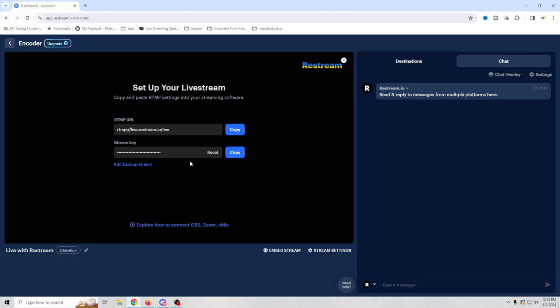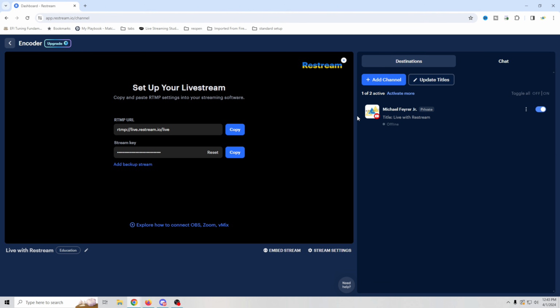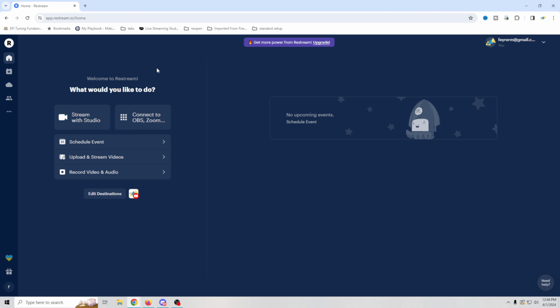They were known for being able to stream here, and then it would stream to multiple destinations for you, so your actual internet connection doesn't have to get stressed by it. And it works very well. They've been doing this for years. If you want to multi-stream and you don't have a great internet connection, this is definitely the way to go. They were the first ones to do it, and it works really well.